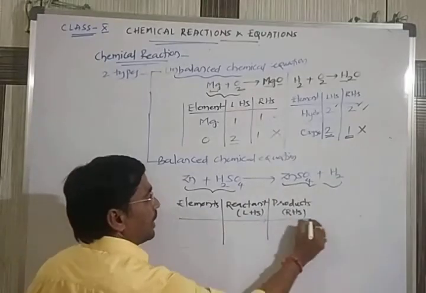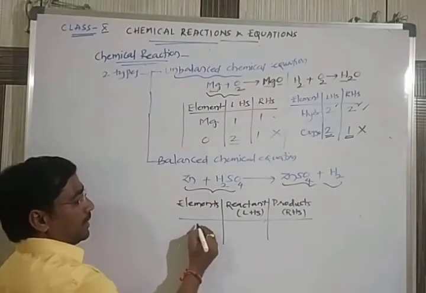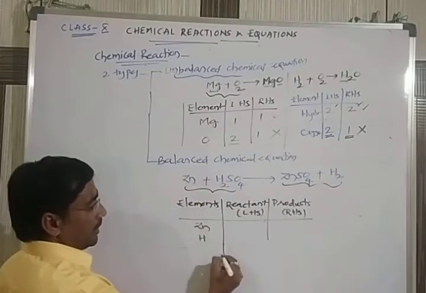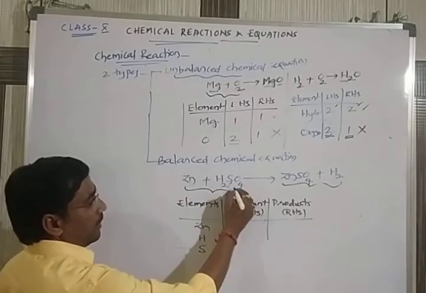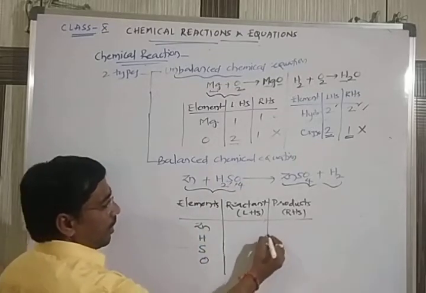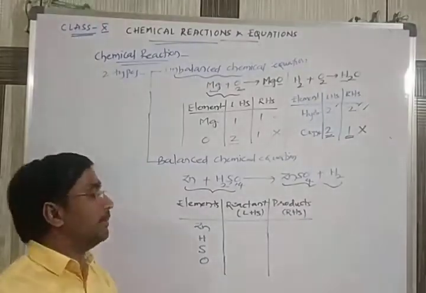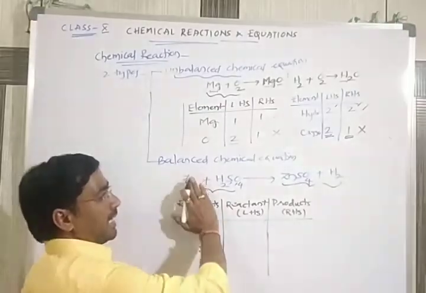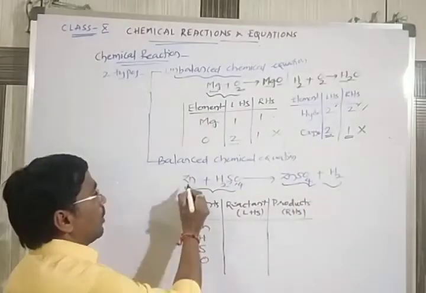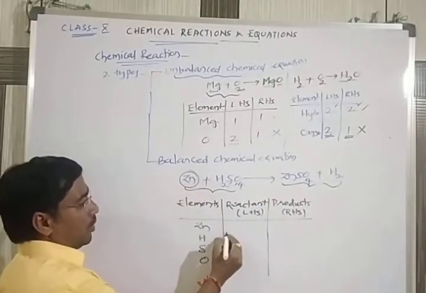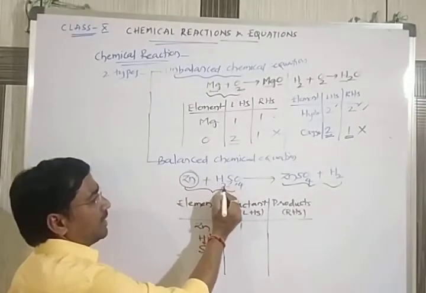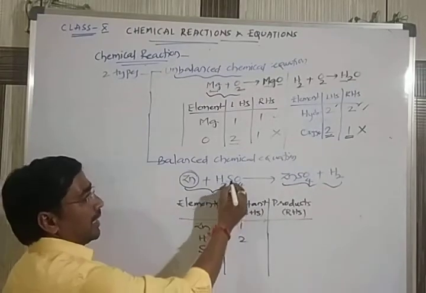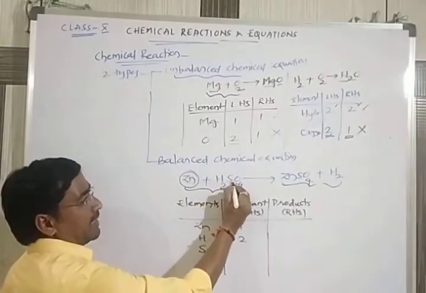So what are the elements here? The first element we are having is zinc. Second element is hydrogen. Third one we have is sulfur. Fourth one, oxygen. So there are four elements which participate in the reaction. Now let us count them on both sides, left hand side and right hand side. Now Zn, how many are there? Only one. Next, H, hydrogen, how many are there? We are having 2, H2. Next, we are having sulfur. You can see here sulfur.